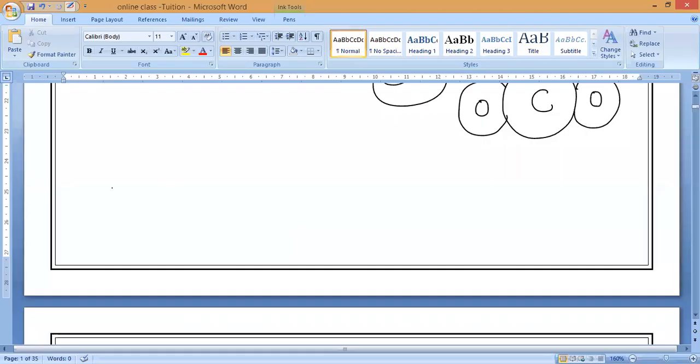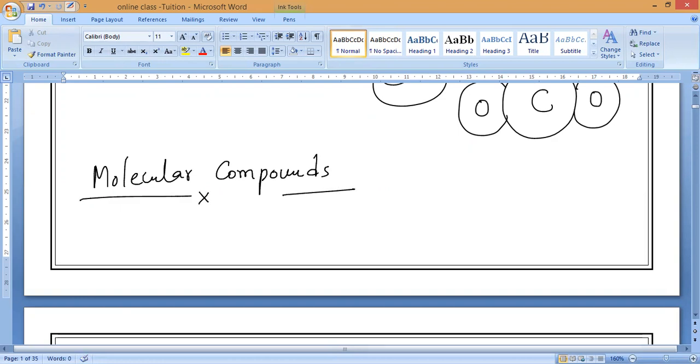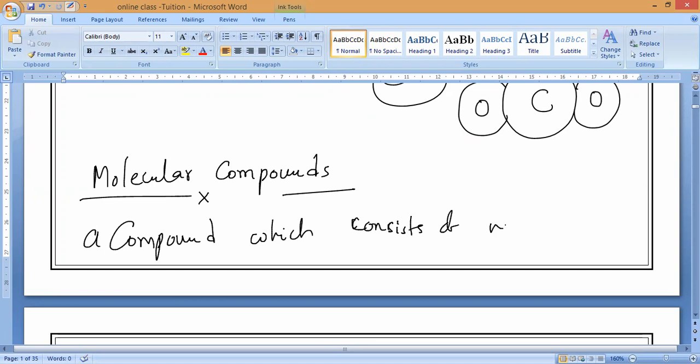So write it down. What do you mean by molecular compounds? Tamil Selvan, what do you mean by molecular compounds? The compounds which contain molecules are called molecular compounds. A compound which consists of molecules is called a molecular compound. So that's all.